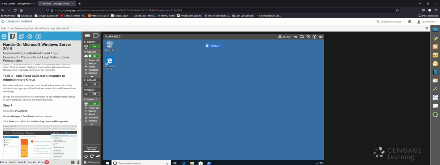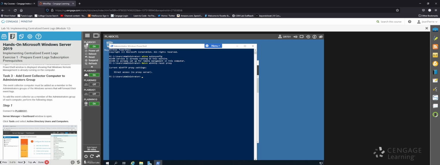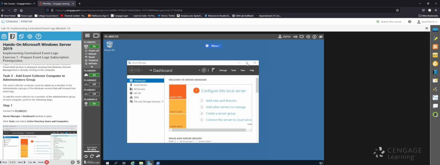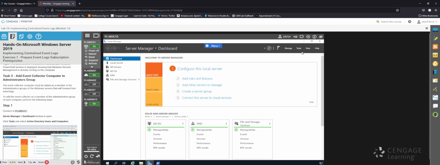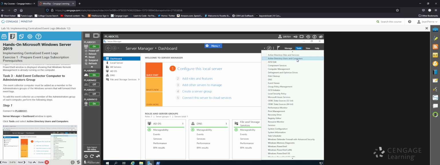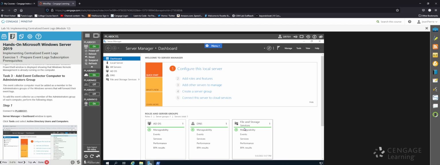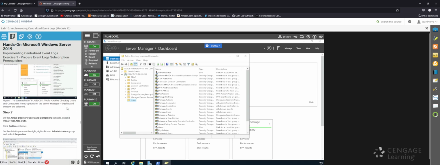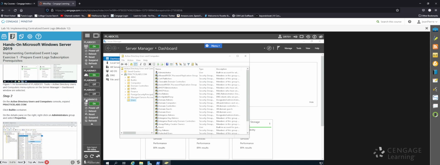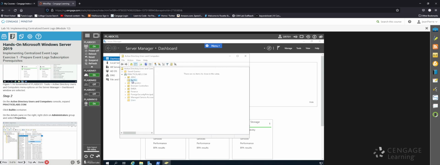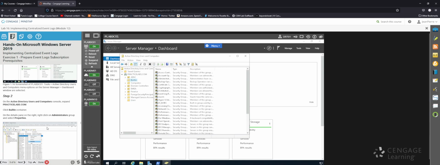So now we're going to move back to our domain controller, so plab dc01. Let's minimize PowerShell for now. Let's work on the dashboard. So they want us to go to tools, and then users and computers, Active Directory Users and Computers. As that opens, they want us to expand practice labs, which it already is. Click the built-in container. And then on the details pane on the right, they want us to right-click on the administrators group and select properties.